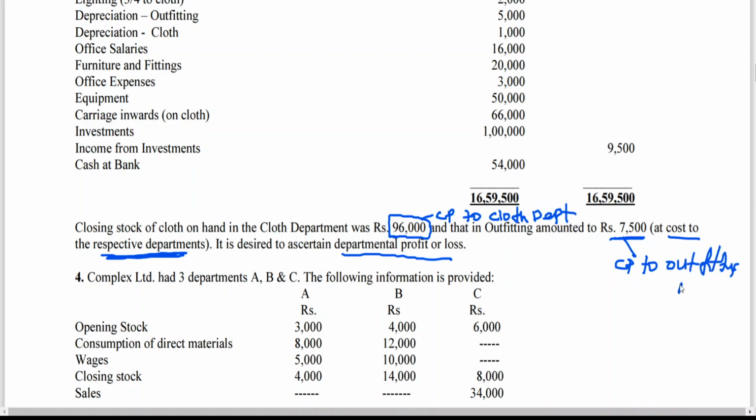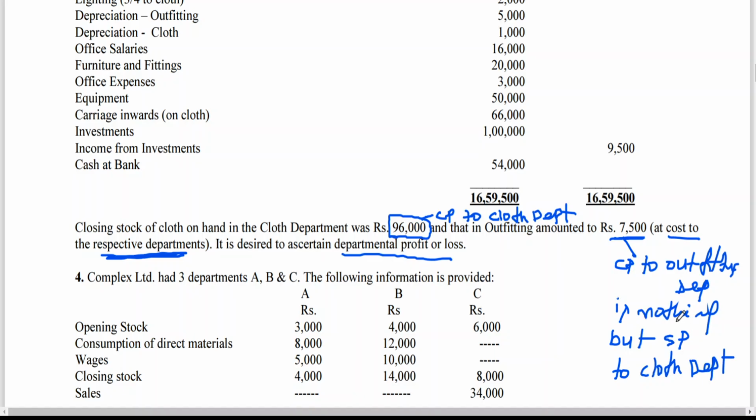So that means where are they getting this outfitting department closing stock, the unsold part? You are getting it from which department, my dear friends? You are getting it from cloth department. Cloth from the cloth department that has been used in outfitting department has not been sold. That means the 7,500 cost to outfitting department is nothing but selling price to which department? Cloth department.